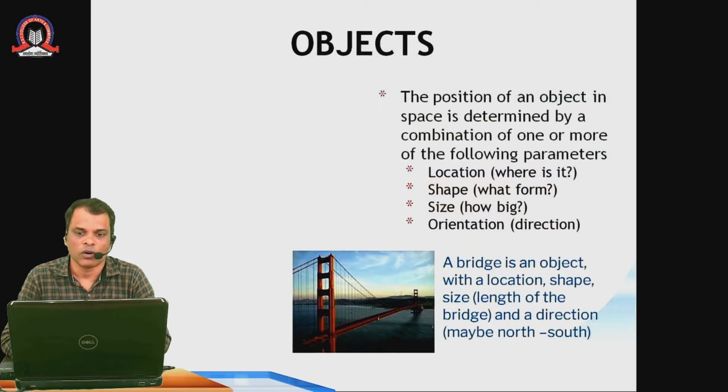This is one more type of object. The position of an object in space is determined by a combination of one or more of the following parameters. First one is location, where it is. Second is shape, what form. Third is size, how big it is. And last one is orientation, that is the direction. A bridge is an object with a location, shape, size, direction, etc. So here one bridge is shown. The things associated with it are the location, where it is located, then its shape, then its size, and the last one is orientation, that is the direction. So objects usually have all these properties.